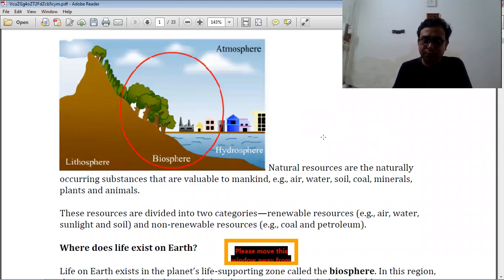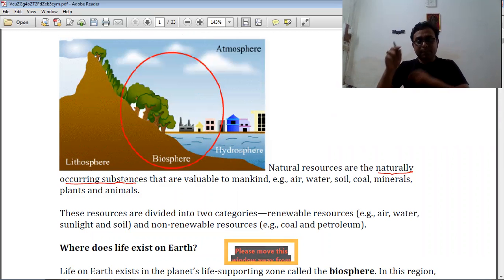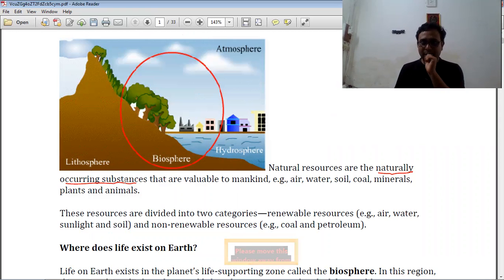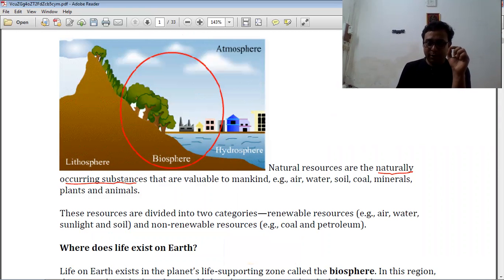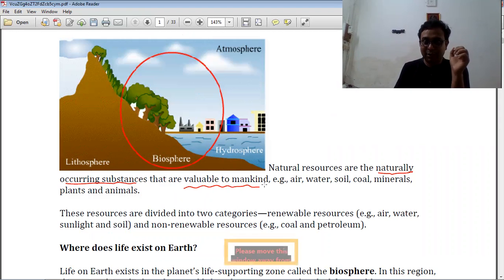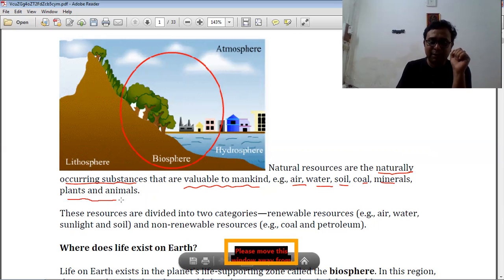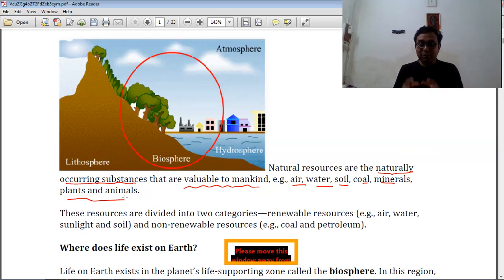Natural resources are naturally occurring substances. They are most important, present in our nature and naturally occurring. They are very valuable to mankind. This is the importance of natural resources. The air is there, water is there, soil, coal, minerals, plants, and animals. All are natural resources because they are part of our nature.